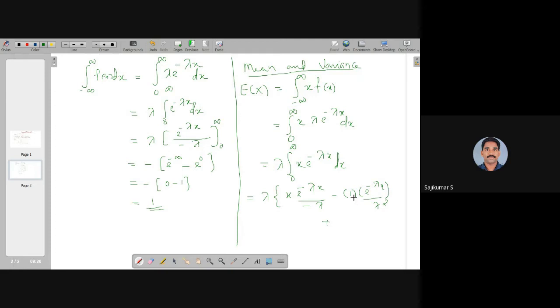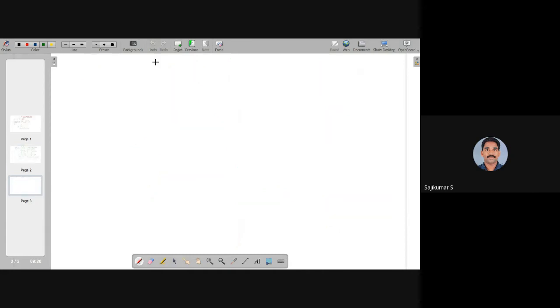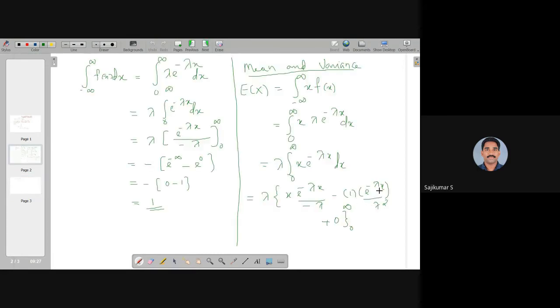Then plus the derivative of that one, which becomes 0, so we can stop the integration and evaluate from 0 to infinity. That is equal to λ times, in the upper limit, x e^(-λx) divided by minus λ, then the next term, minus e^(-λx) by λ².